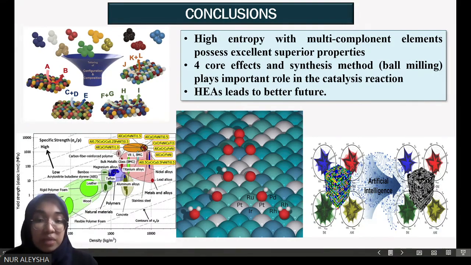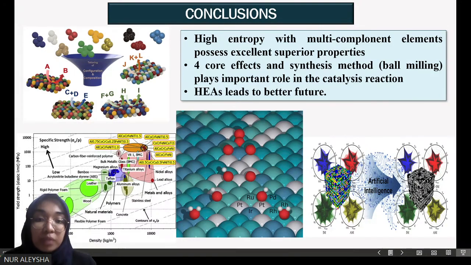So its performance as a catalyst can be generally understood through the four core effects and the synthesis process itself, which is mechanical alloying and other processes. Actually, the study on the performance of high entropy alloy as a catalyst is still considered a new development, and there are still more open questions that we need to discuss together. But until this point, I feel that it has very great performance and properties, and it's really interesting because from